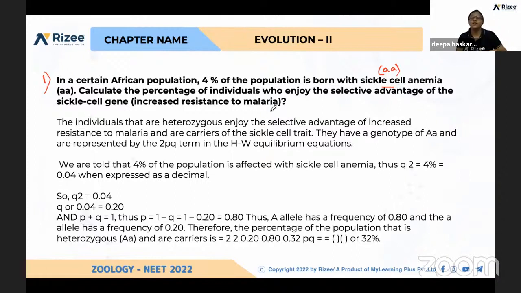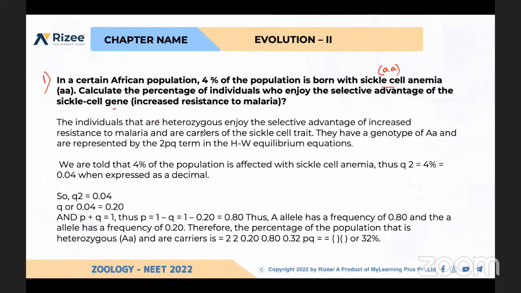So this you studied in genetics. Those in the African population who have the sickle cell trait won't get affected with malaria. So calculate the percentage of individuals who enjoy the selective advantage of the sickle cell gene. The individuals that are heterozygous enjoy the selective advantage of increased resistance to malaria and are carriers of the sickle cell trait.